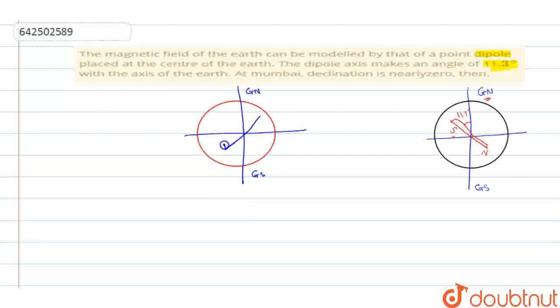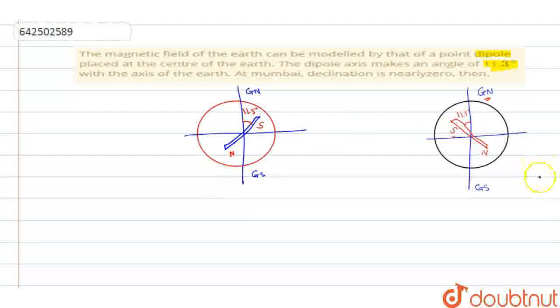This axis, you can write the bar magnet, with south and north here. So now the declination, the angle between these two, becomes 11.3 degrees here.